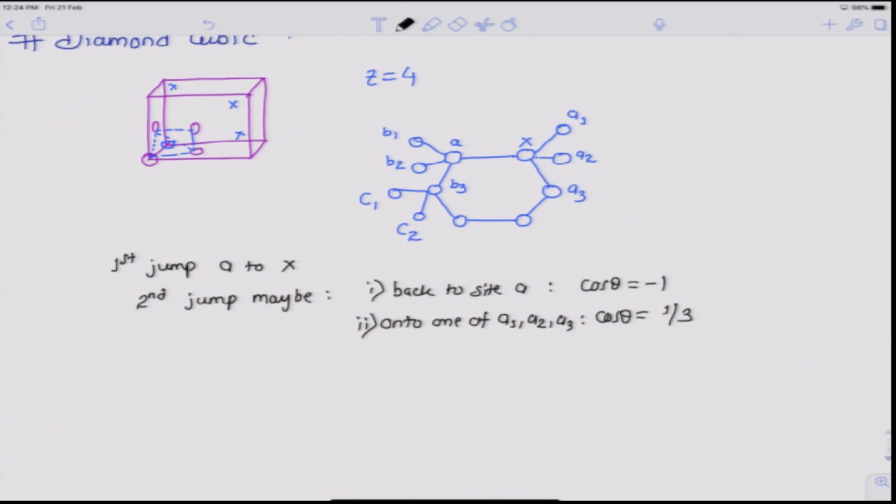So, there would be one jump which would make a cos theta of minus 1 and 3 jumps which would make a cos theta of 1/3 with the first jump vector A x bar.